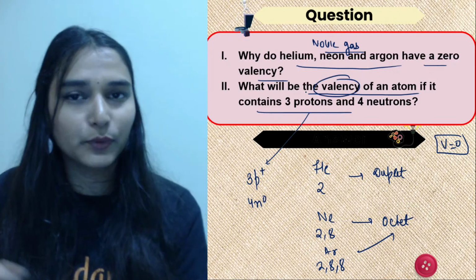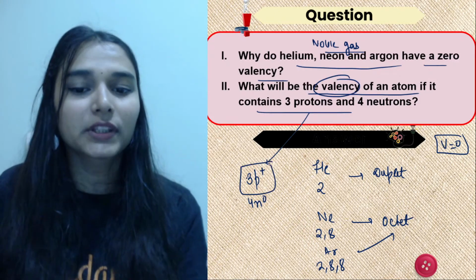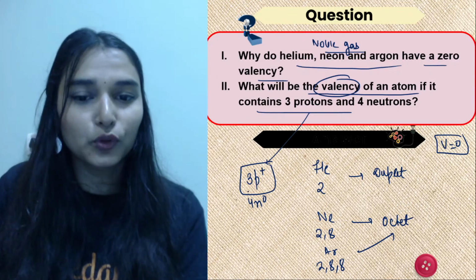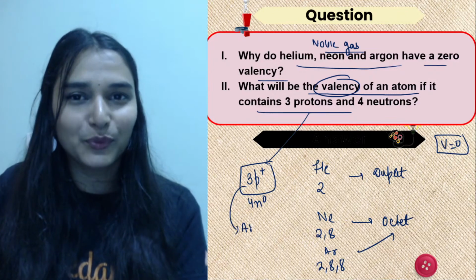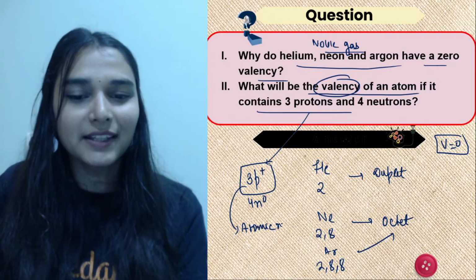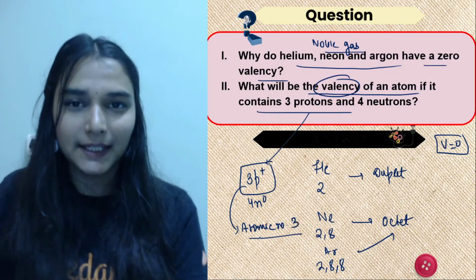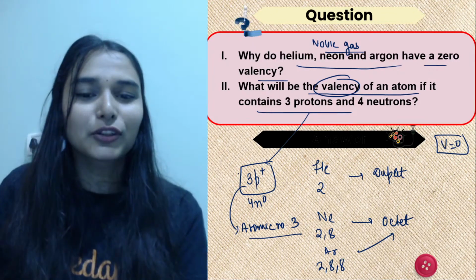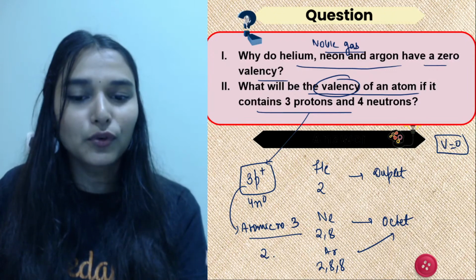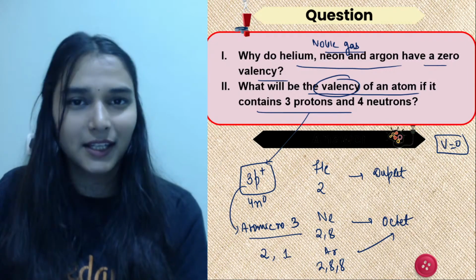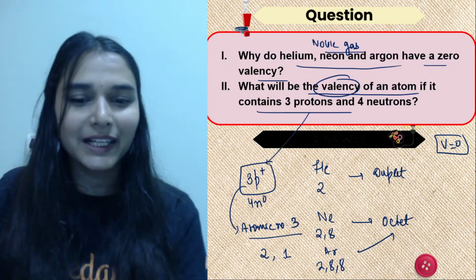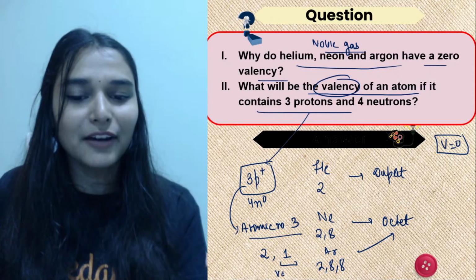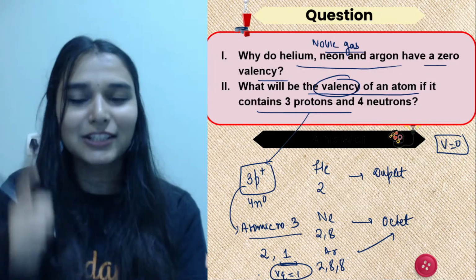Okay, the next one. What will be the valency of an atom if it contains 3 protons and 4 neutrons? You are asked with the valency. You have nothing to do with neutrons. Just watch the protons, because protons will give you the atomic number. If 3 protons are there, that means atomic number is 3. 3 protons है, it would be having 3 electrons. So you can write the configuration 2, 1. Protons मिल गए, electrons मिल गए, configuration is 2, 1. So you can say valence electrons are 1. So it will be having a valency of 1 only.